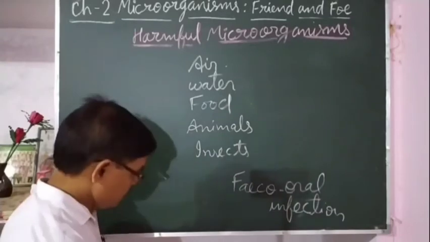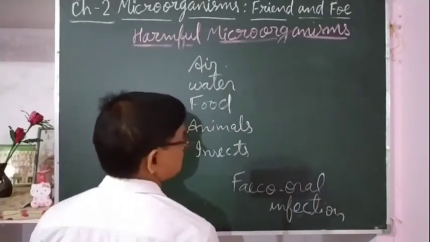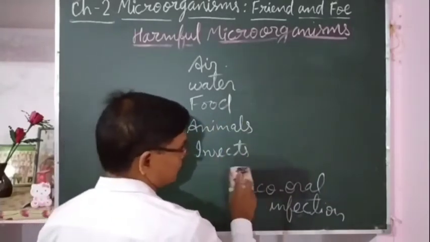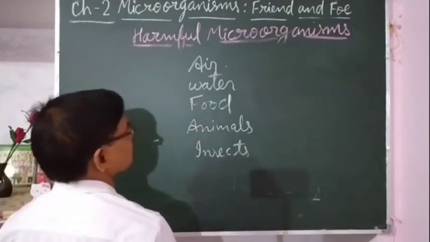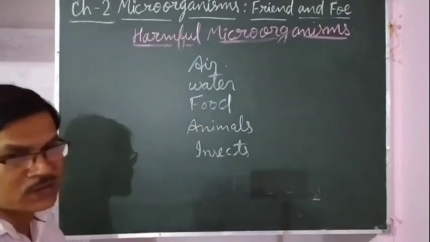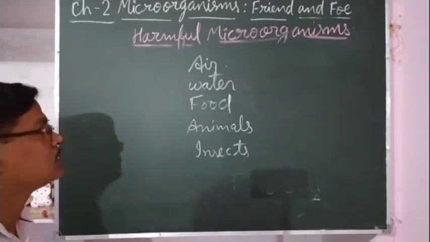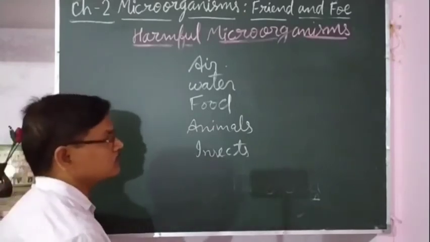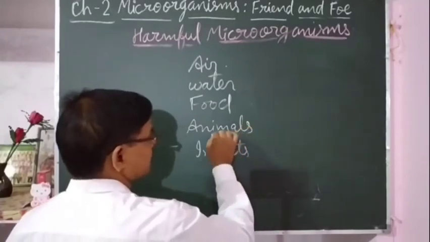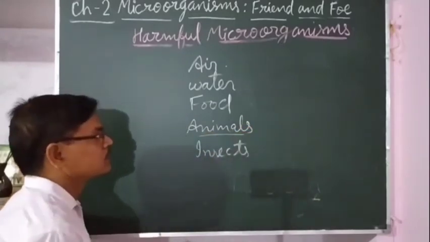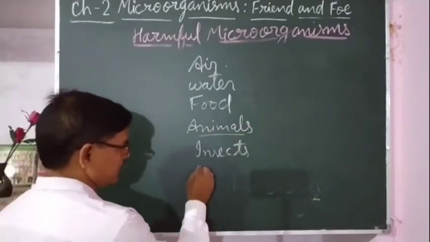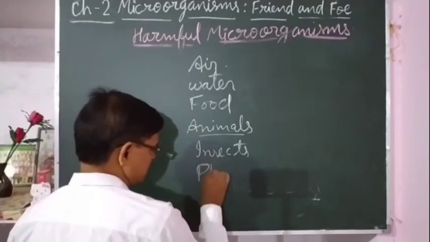So microorganisms get into the food, and if any person consumes that food, then that person falls sick because the microbes enter the body of that person. Some of the diseases are transferred by animals. One more medium is physical contact.